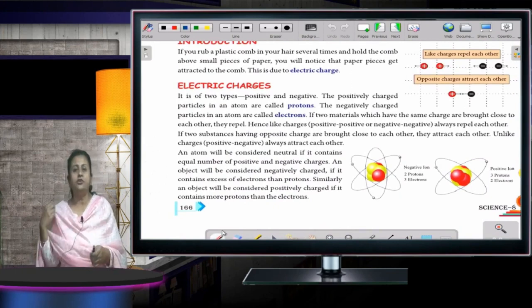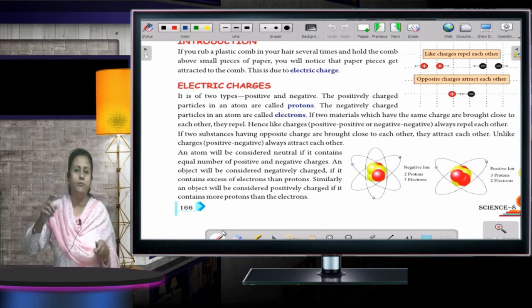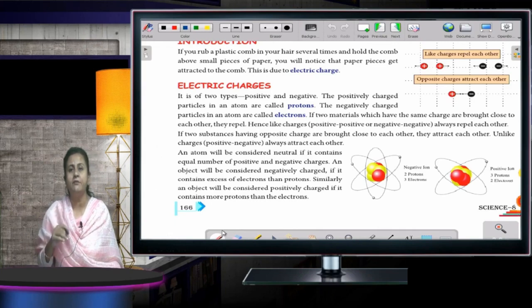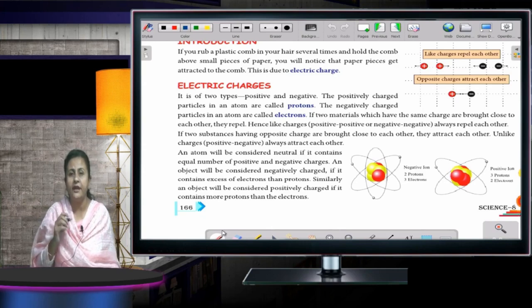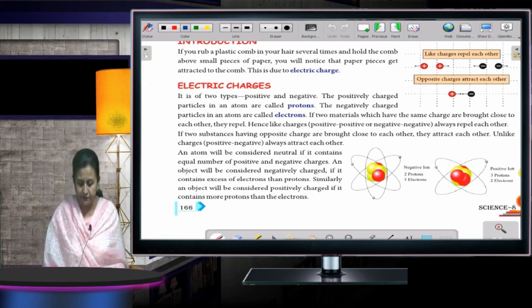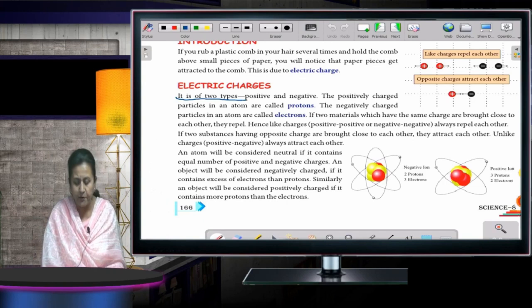Electric charge, as I told you, when you rub the comb against your hair and then bring the comb in contact with the small pieces of paper that you have stored, what is happening? The papers are getting attracted towards the comb. That is electric charge. Now, if I talk about electric charges, there are two types of electric charges, children. One is positive and the other one is negative. Okay. It is of two types, positive and negative.